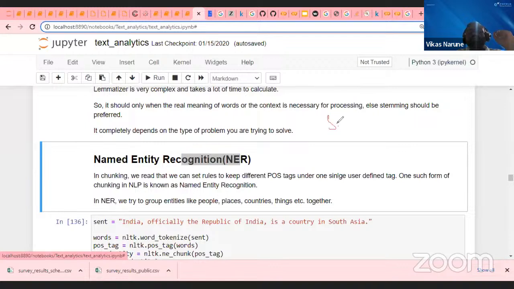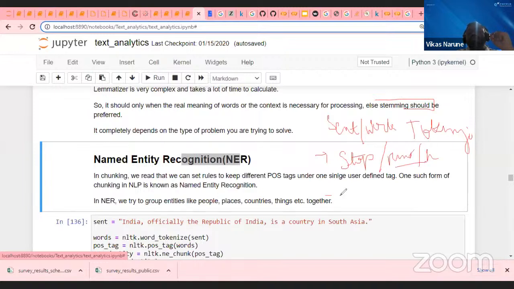First I did a sentence or word tokenization. So this is what we understood, tokenize. We are trying to tokenize the text, meaning breaking the entire text into words or sentences. Then I removed my stop words, I removed my punctuation marks and I removed irregular expressions which are not useful. Then I did stemming and lemmatization. So this way I have reduced.